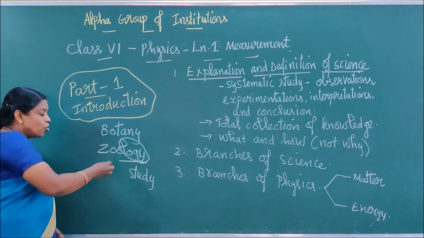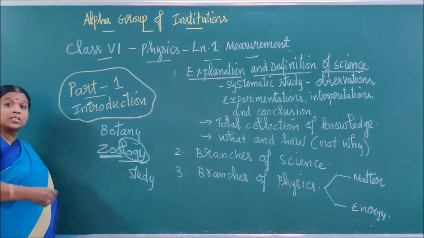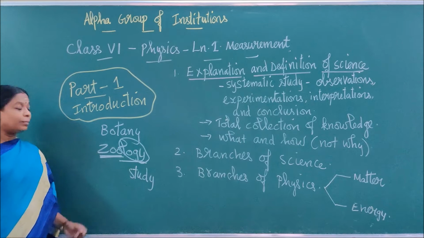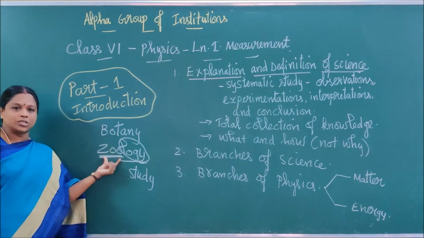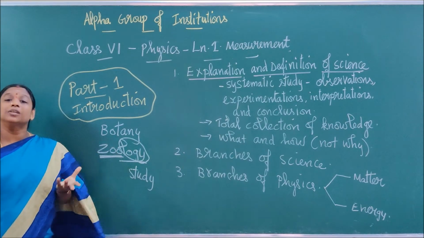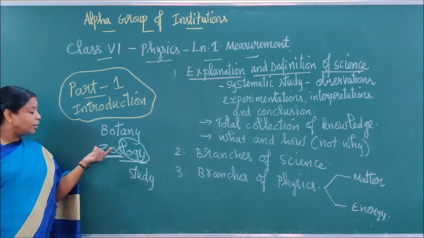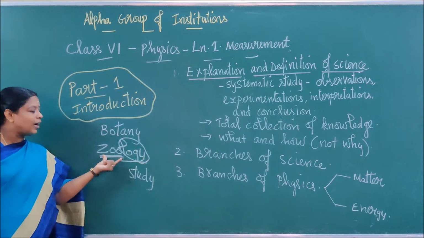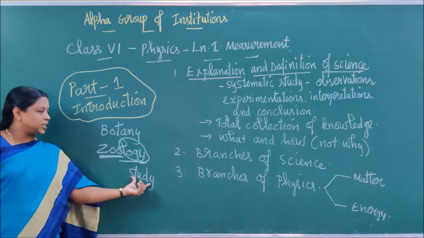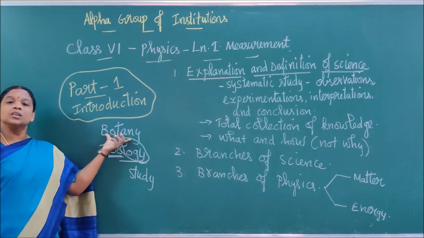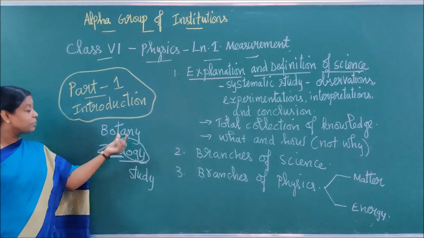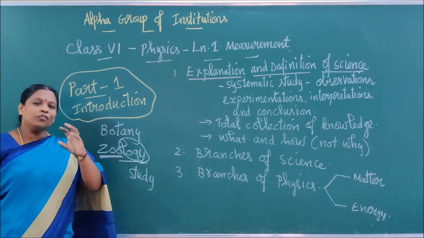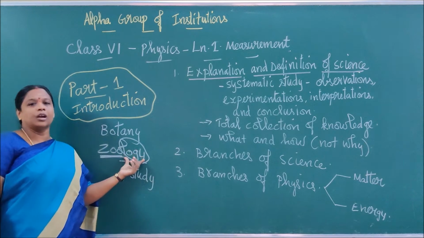Right? Now zoo means, don't say it is a place where animals and all will be kept. Of course it is correct. But by language, that zoo refers to animals. Right? By literature, zoo refers to animals. Study of animals is called zoology. And botany is the study of plants. Don't ask me, ma'am, there is no logic here. How will it be a study? Only for certain words this logic will come.